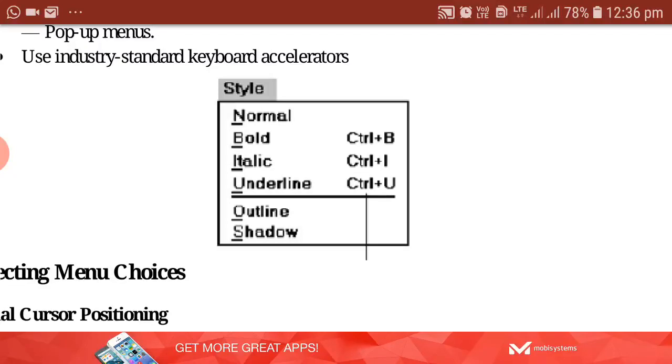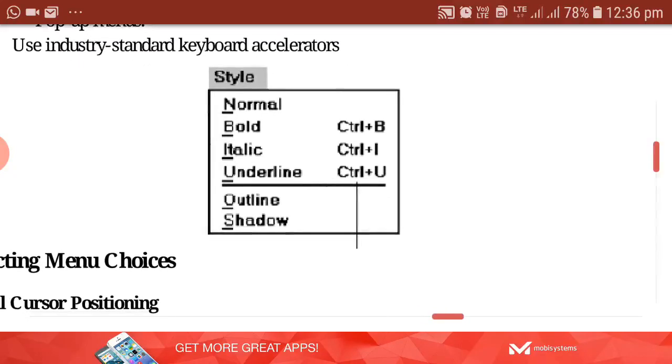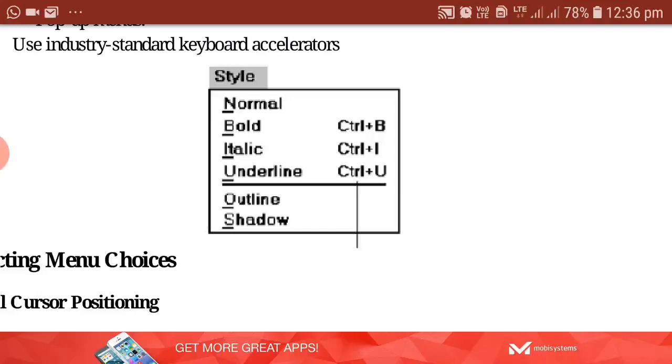So at least 3 spaces must be there between the choice description and the shortcut keys. See, the space between bold, after completion of bold, minimum 3 spaces must be there. After that you can give the shortcut keys.